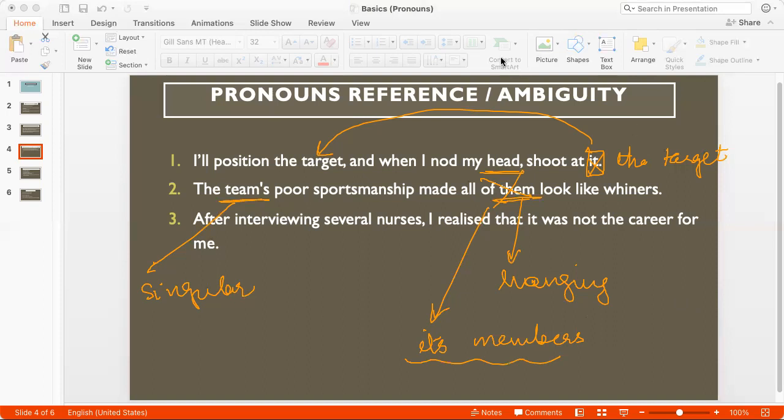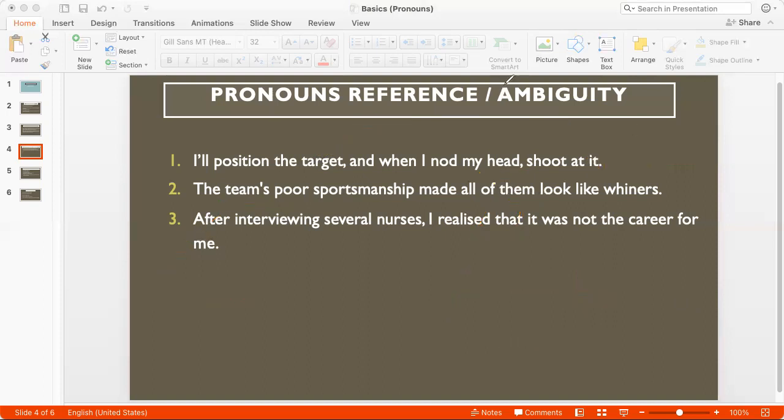Okay, let's look at the third one. After interviewing several nurses, I realized that it was not the career for me. Again, I don't know whether it refers to interviewing or nursing, right? It's possible that the person was trying to be a journalist and he interviewed a group of nurses and he decided it was not the career for him.